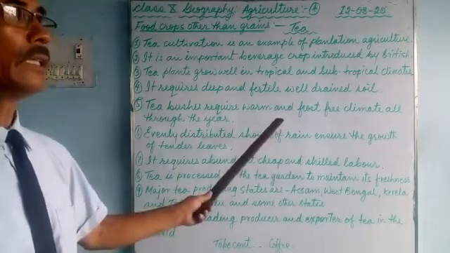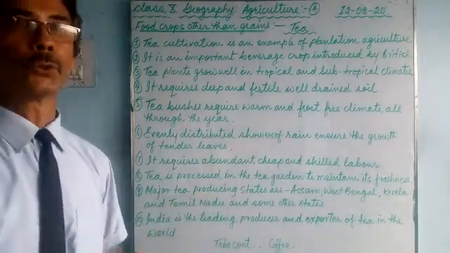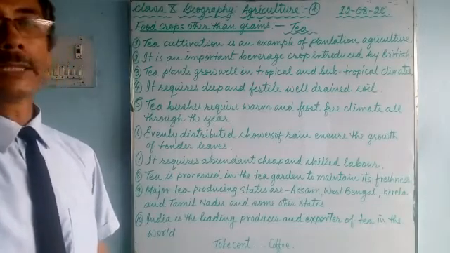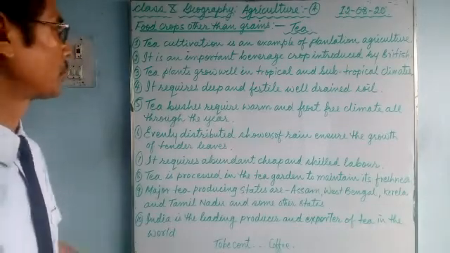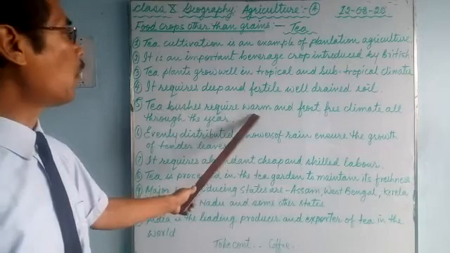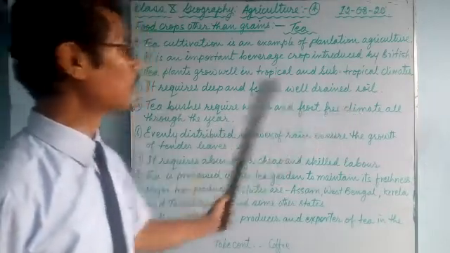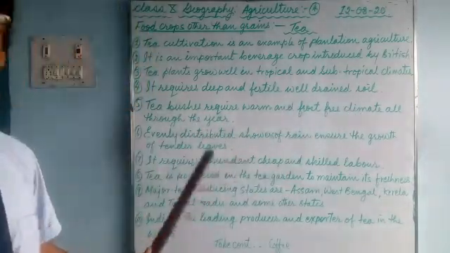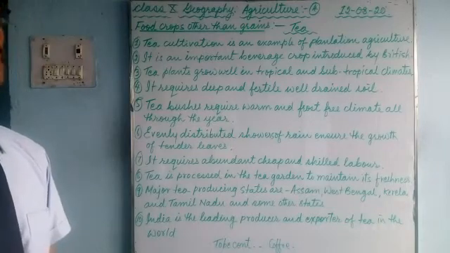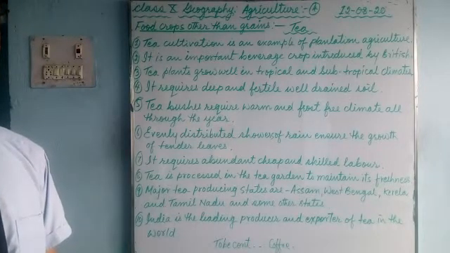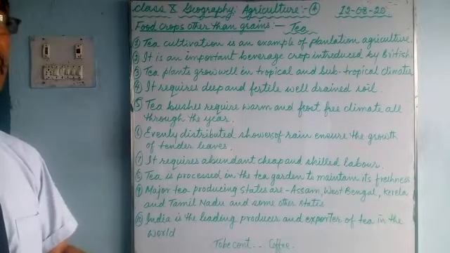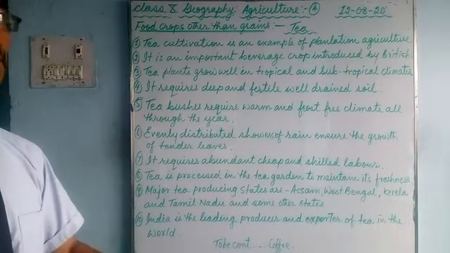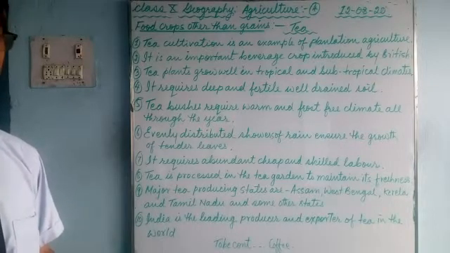That's why in the tea gardens trees are grown, so that it will protect the tea bushes from the frost. So tea bushes require warm and frost-free climate throughout the year. Most of the tea gardens have trees to protect the bushes from the frost.